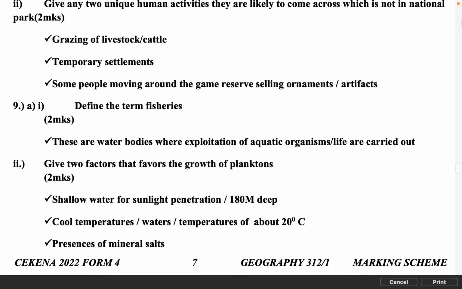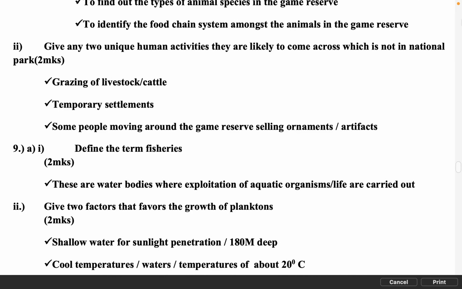II. Give any 2 unique human activities they are likely to come across which are not in a National Park, 2 marks. Grazing of livestock, cattle. Temporary settlements. Some people moving around the game reserve selling ornaments and artifacts.